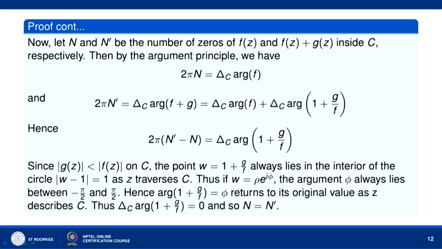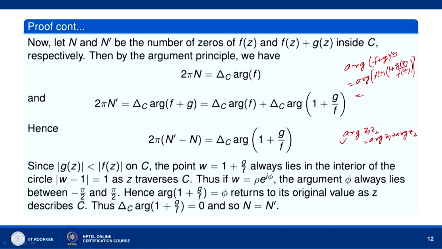Now, we know that argument of two complex numbers z1 into z2 is equal to argument of z1 plus argument of z2. So, by that, argument of f plus g can be written as argument of f(z) into 1 plus g(z) divided by f(z).